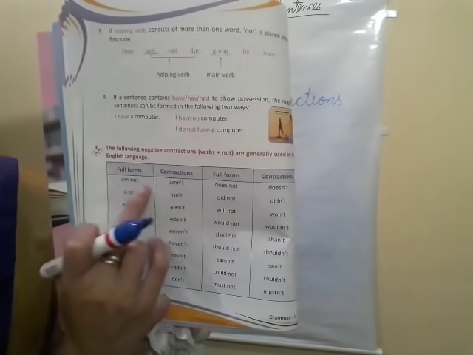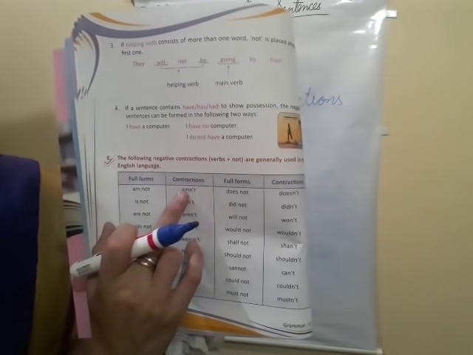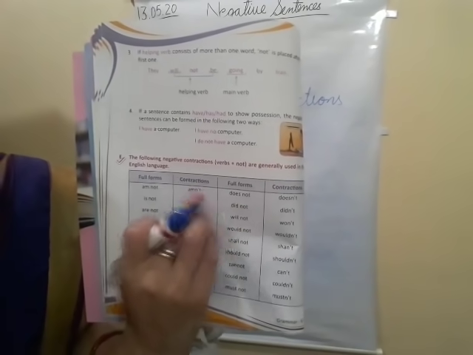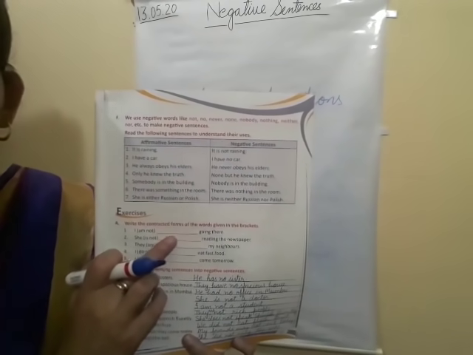Just see, am not. What is the contraction form of am not? Here it is given, no? That will be the answer. This one you will write in the blank. So easy, no? You can do it.